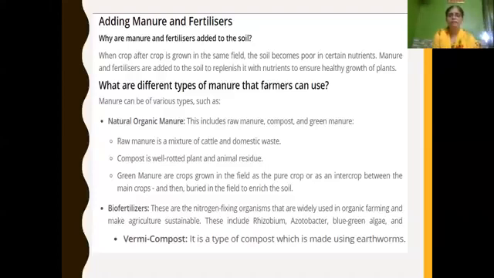And then biofertilizers: in the last session we also learned about nitrogen-fixing bacteria which grow in the roots of leguminous plants, like rhizobium, acetobacter, blue-green algae, etc. By growing in those leguminous plants, these microorganisms fix nitrogen in the soil. So they are called biofertilizers. Next, vermicompost. What is vermicompost? A type of compost which is made using earthworms.